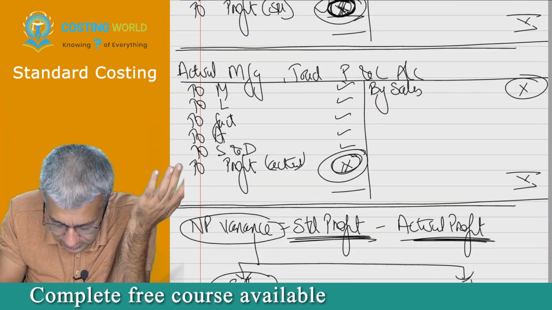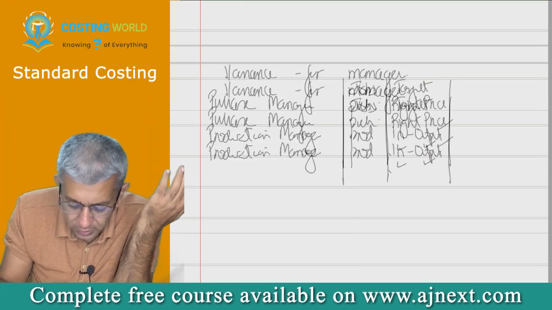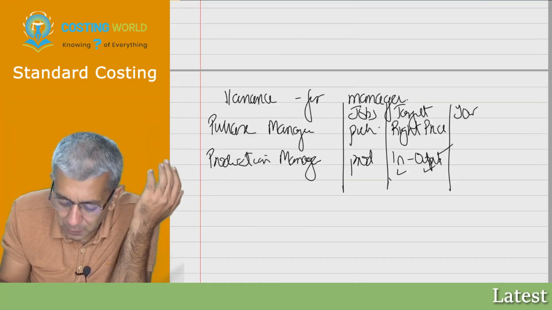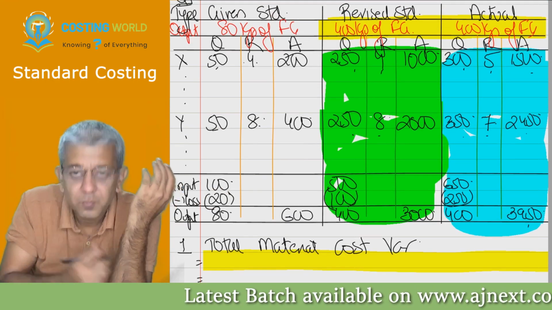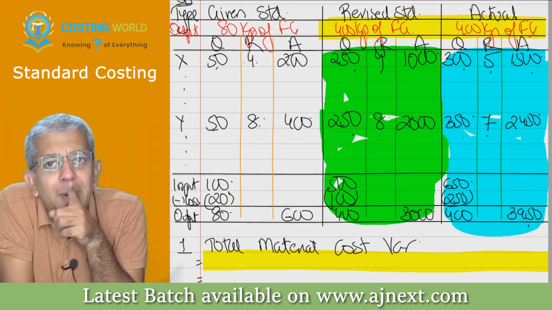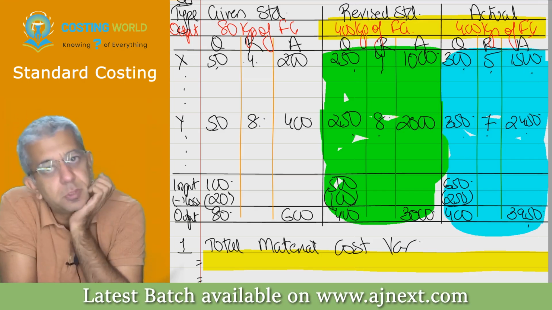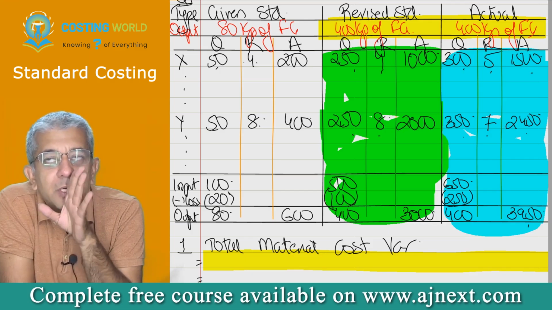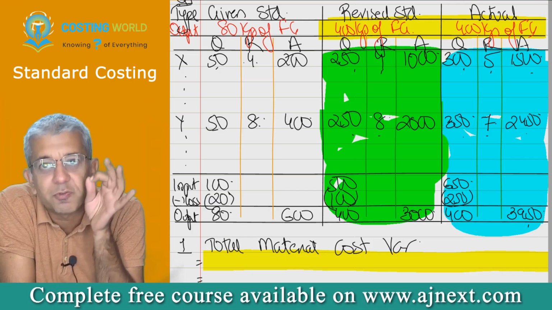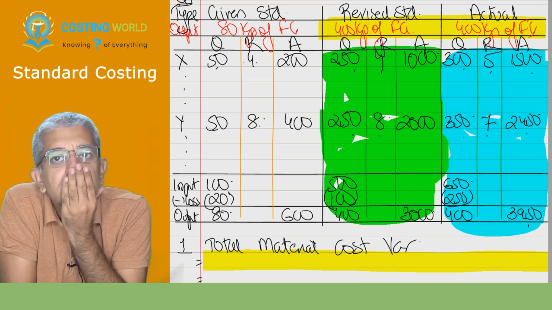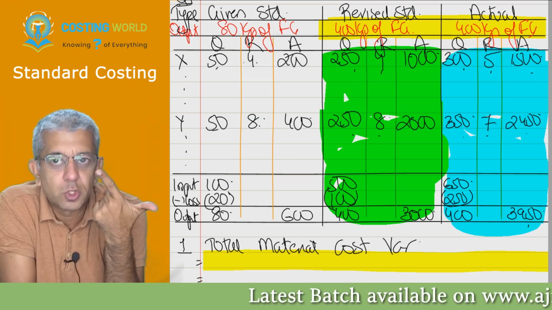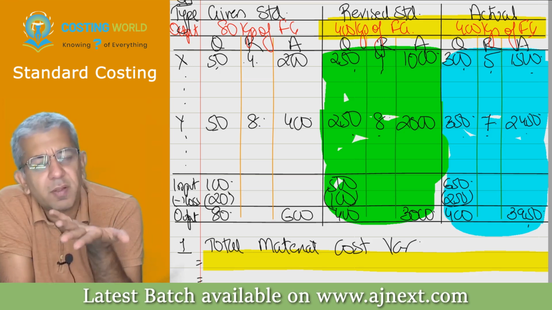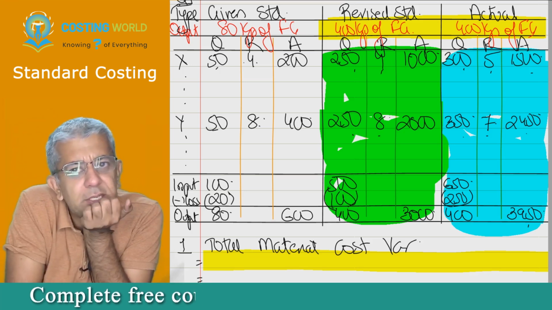If I still have that table. So I have that over here. So therefore, this is your answer. Tell me, purchase manager has done good job, bad job, or perfect job. Take 1 minute. Before 1 minute, don't speak. Purchase manager's job was to purchase at 4 rupees and 8 rupees. So he has done good job, bad job, or sir, whatever he had to be doing, he has done that particular thing already.